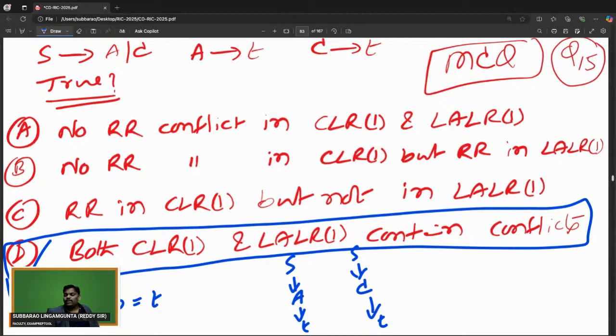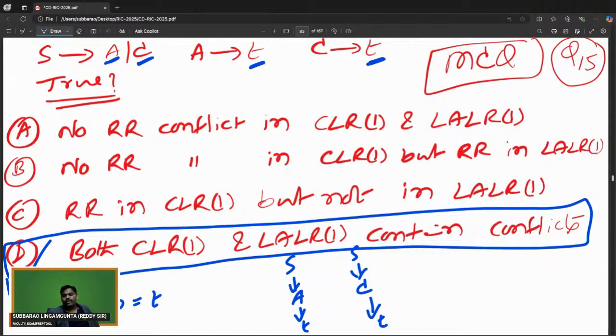And one more thing is, nowhere is it discussing SR conflict, because in the given grammar there is only one variable. Everywhere only one, so there is no shift possible. If you want, you can verify. Only RR is possible. First of all, it is an ambiguous grammar.